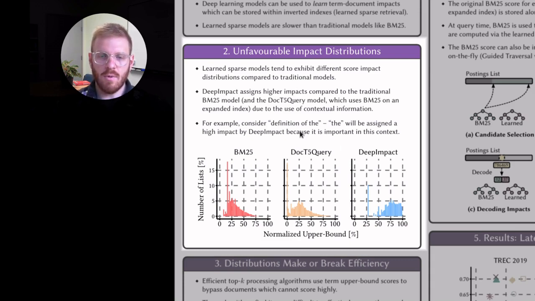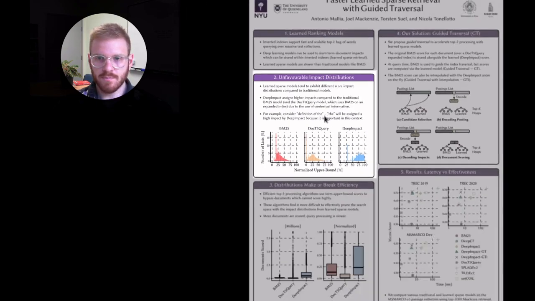And so why do these learned models give high impacts? Well, they're actually able to take context into account which traditional models can't. So for example, if you consider a passage like "definition of the", here the word "the" will be assigned a very high impact by a learned model like DeepImpact, because clearly in the context here the word "the" is actually very important. Whereas BM25 might think that because "the" is such a common word, at least in an English corpus, it gets a low impact.